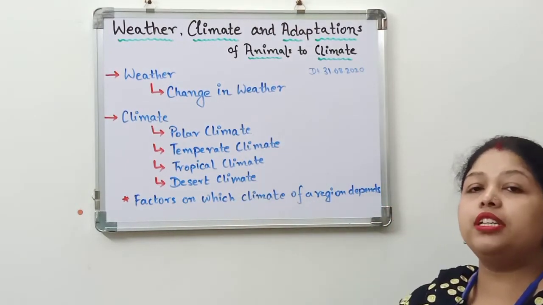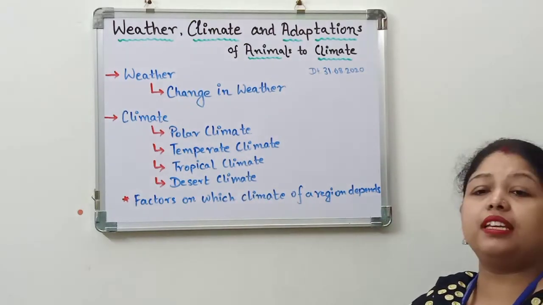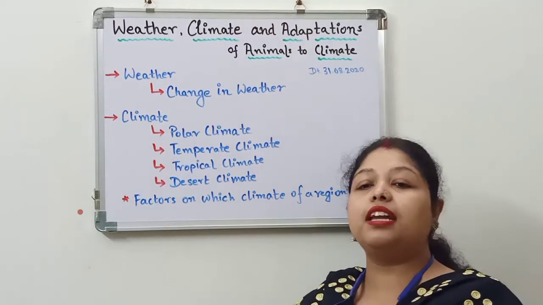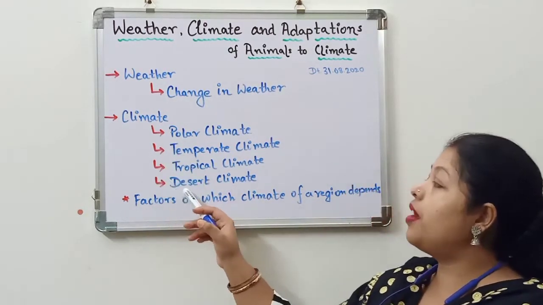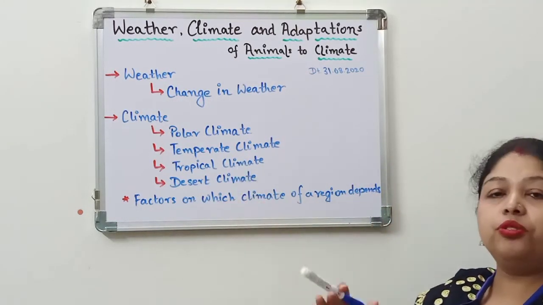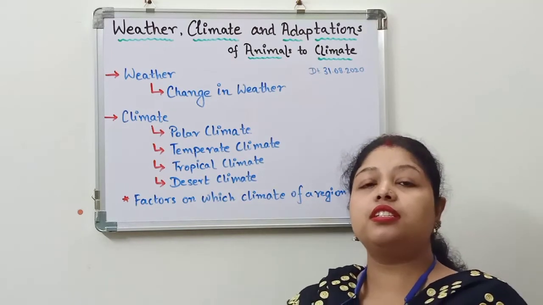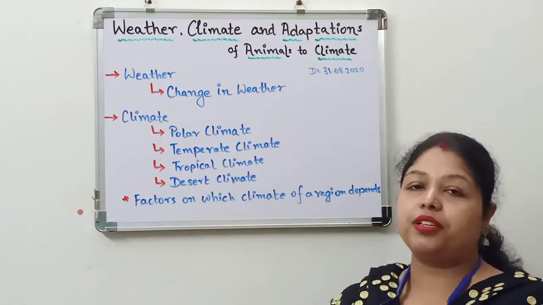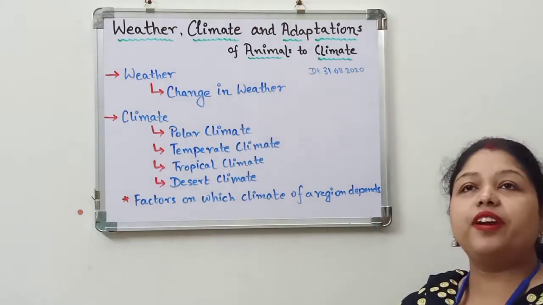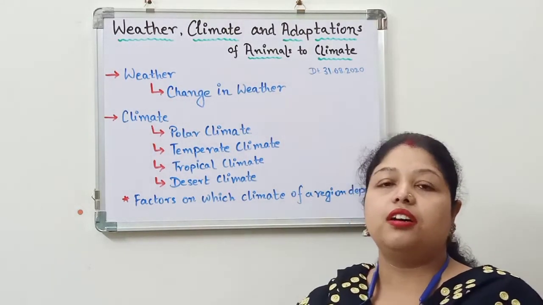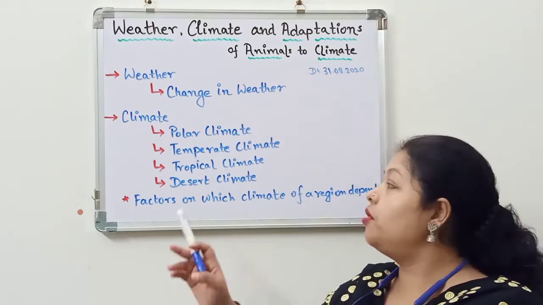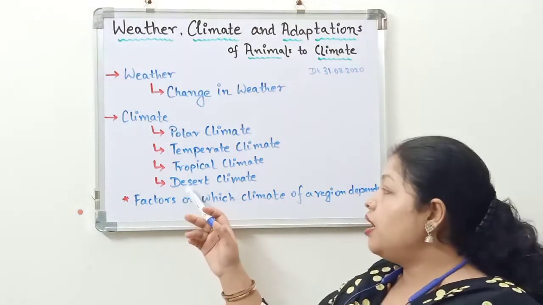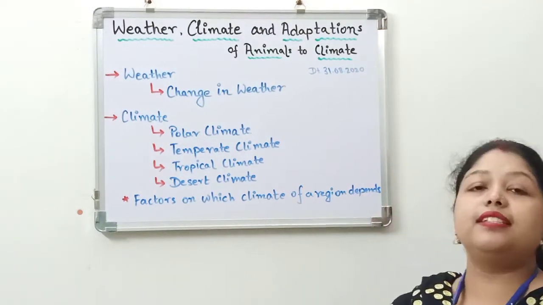And one more important thing, this tropical climate has the greatest variation of plants and animals among these 4 types of climates, because due to rain, varieties of plants and animals can live in this type of climate. And you can find the great Amazon also in this tropical type of climate. Now the last one, that is the desert climate.